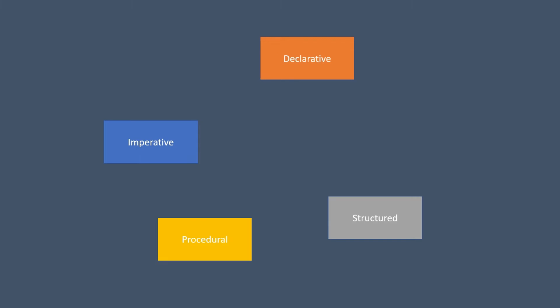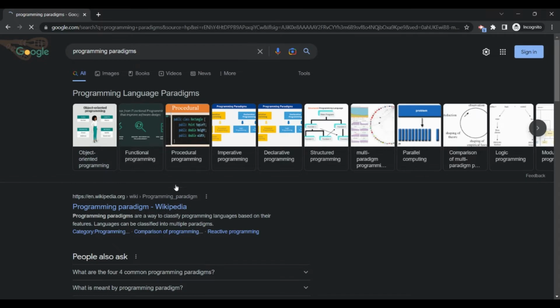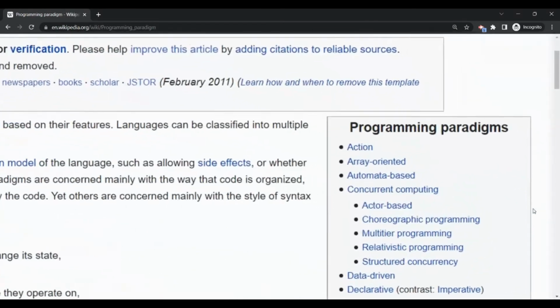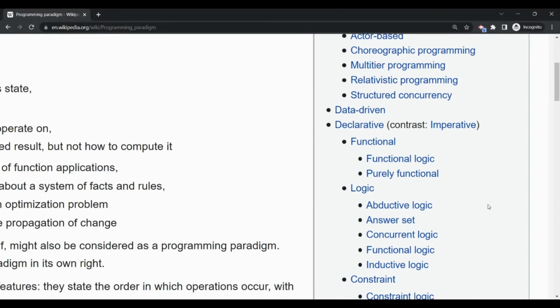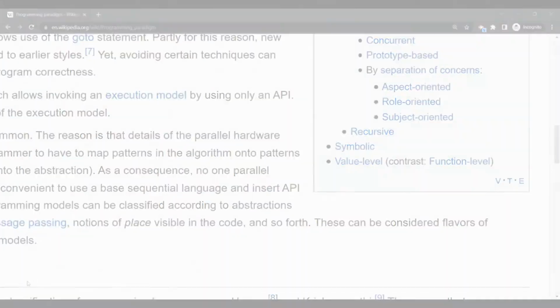But before that, let's see what you will get when you go online to learn about it. You will find many confusing terms online like imperative, declarative, procedural, structured, functional, logic, object-oriented, and many more. And what do all these even mean? If you Google programming paradigms and go to the Wikipedia page, you will be surprised to see that the list is huge with lots of different paradigms mentioned there. Not only this, some paradigms do not have clear boundaries or there is a thin line of separation.